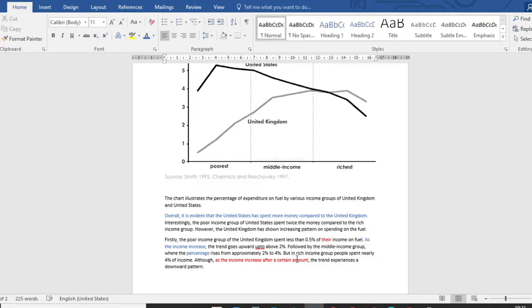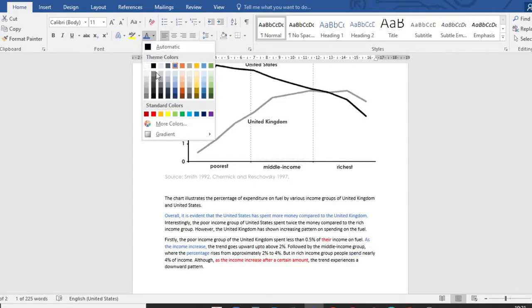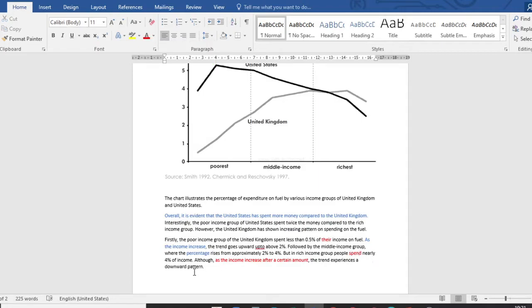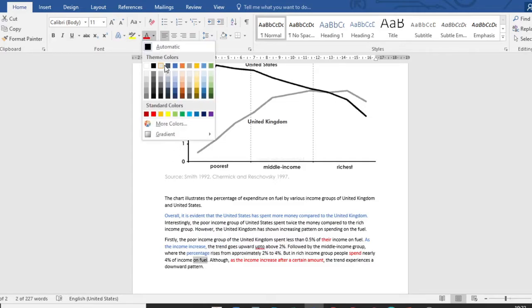Okay, fine. But in the rich income group, people spend nearly 4% of income. Again, we'll have to write the here. Nearly 4% of their income where? On fuel or petrol or whatever you like. So that would be it.